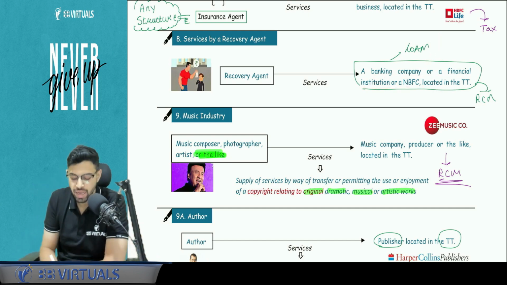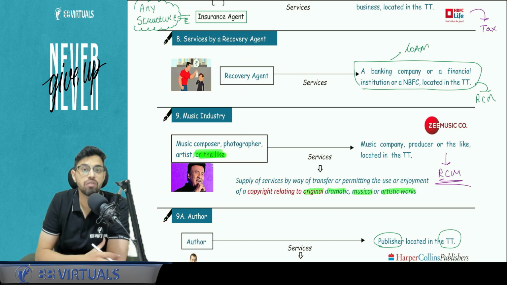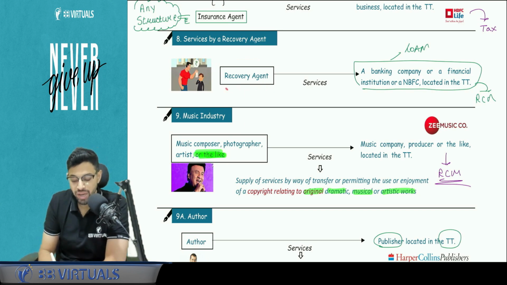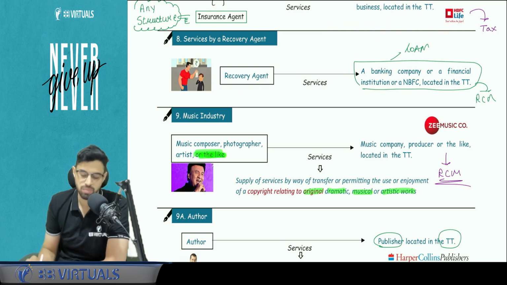Tomorrow the question will say recovery agent service. Recovery agents are those people who go and threaten the defaulters to pay the loan. So tomorrow, if recovery agent service is being given to a trader of goods whose money is stuck, in that case RCM is not going to apply, because we are talking only about a bank, financial institution, or NBFC. If this is given to a trader or any normal businessman, RCM will not apply, forward charge mechanism will apply.